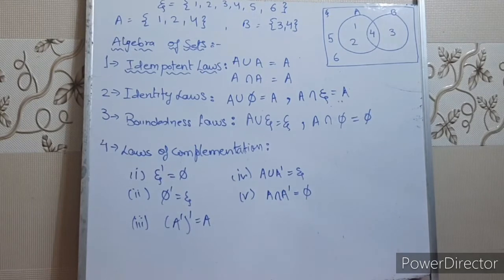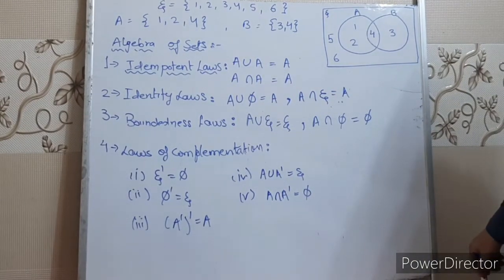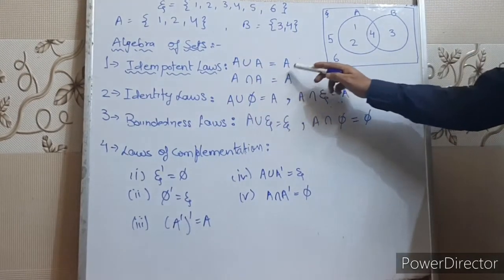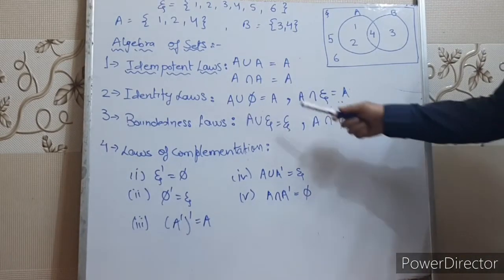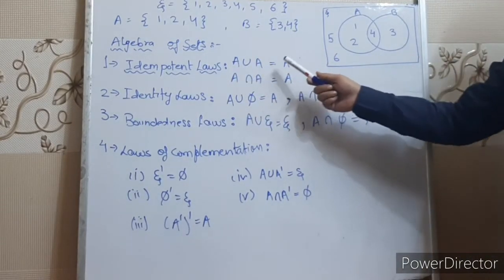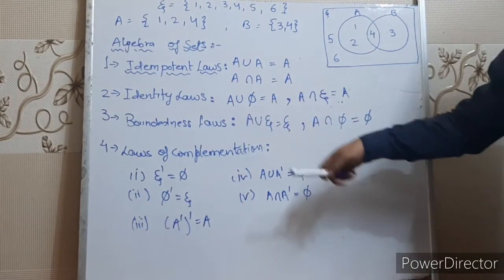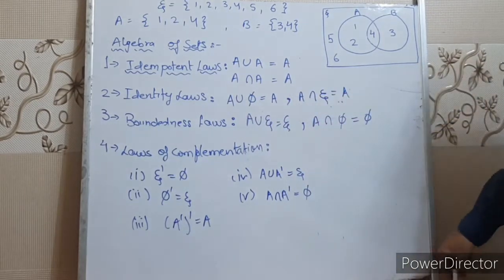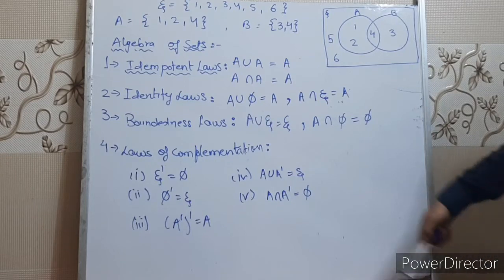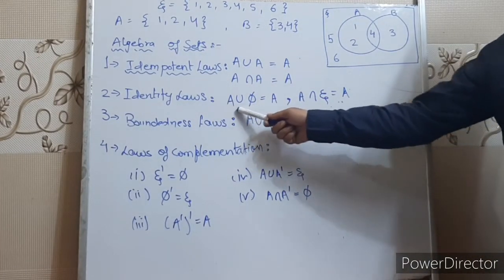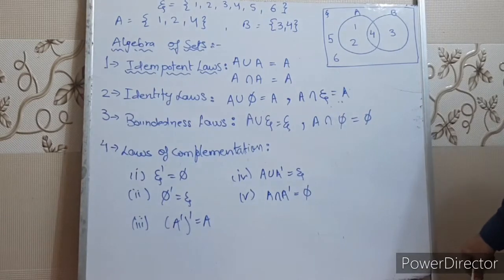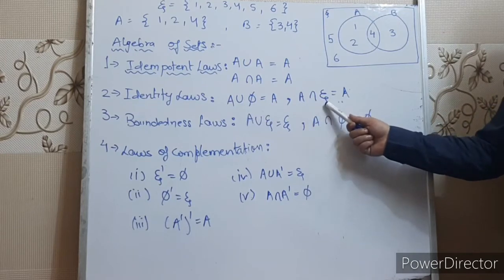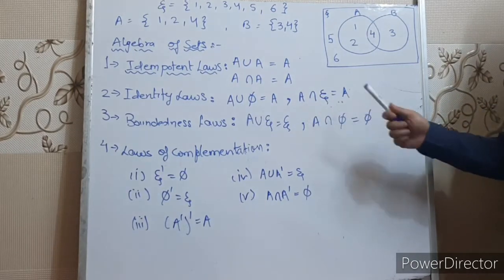Children, now we are going to discuss algebra of sets. In this, the first is idempotent law, which states A union A is equal to A. That means if we take the union of any set with that set itself, we'll get the same set. Next part is A intersection A. That means the intersection of two equal sets will be that set only. Identity law states that if we take the union of any set with the null set, we'll get that set again. If we take the intersection of any set with the universal set of that problem, we'll get back the same set.